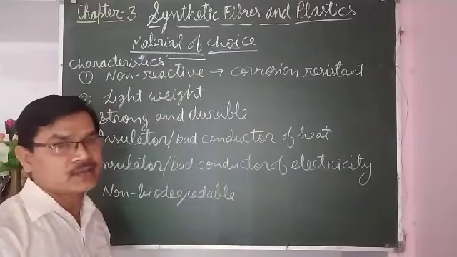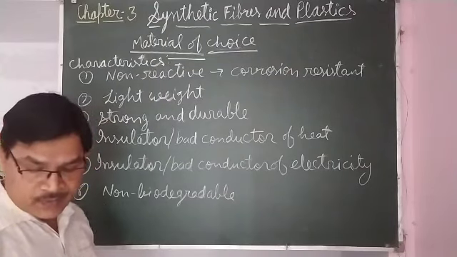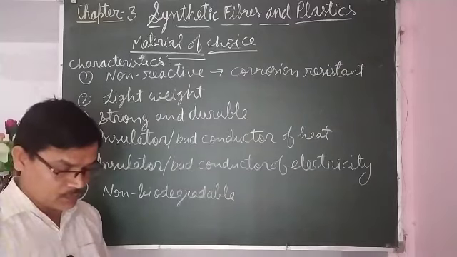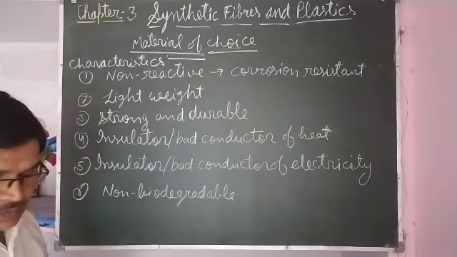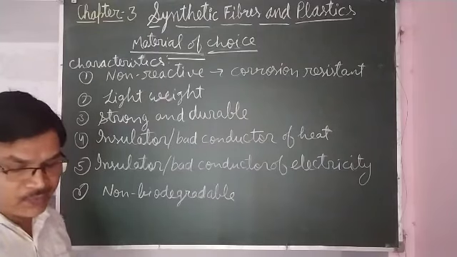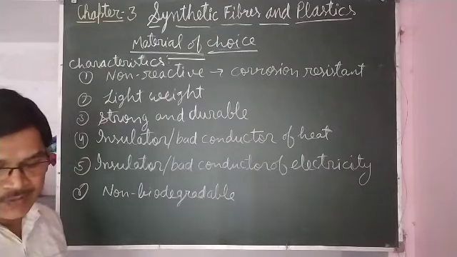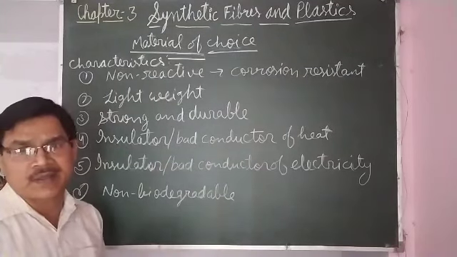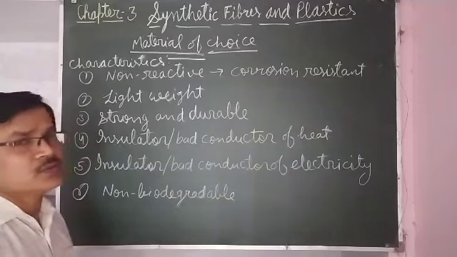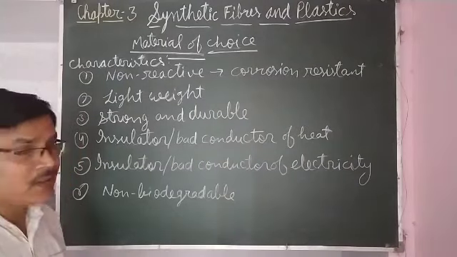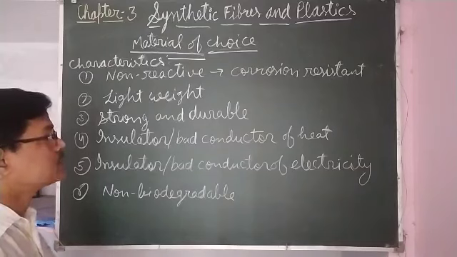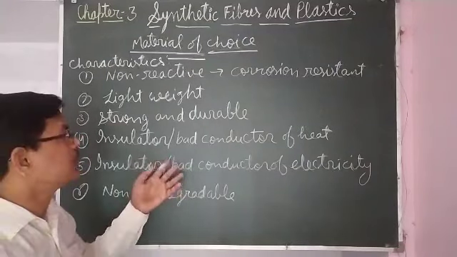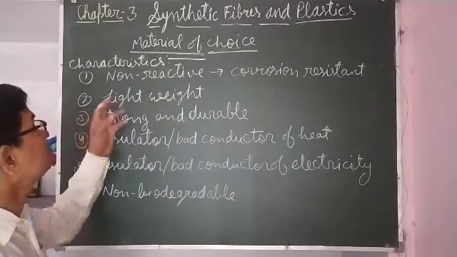Now, plastic is a material of choice. If we think of storing food items, water, milk, pickles, dry food, etc., whatever thing we want to store in a container, generally we use plastic containers. That is because of its various properties, its various characteristics. All the characteristics I have written here.